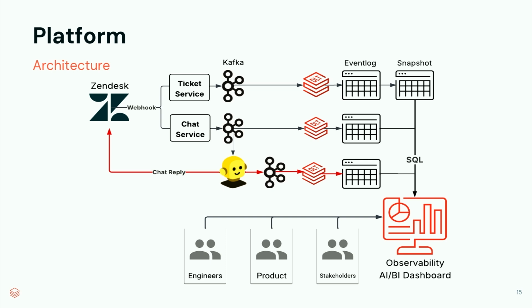So there's a lot of things that we actually want to have in the lake to use for observability. In fact, that's the next step. We have all this data in the lake, which basically creates an integrated data ecosystem that we can use for various use cases. One such use case is our observability AI BI dashboard. The cool thing about this is that we can query and support different personas here.